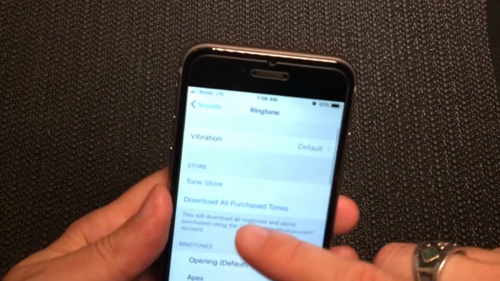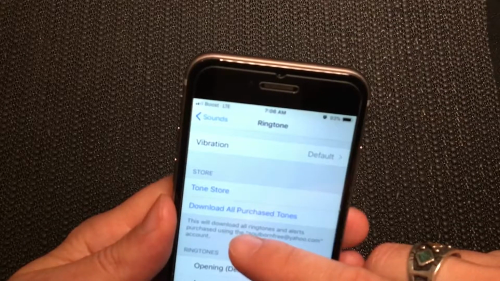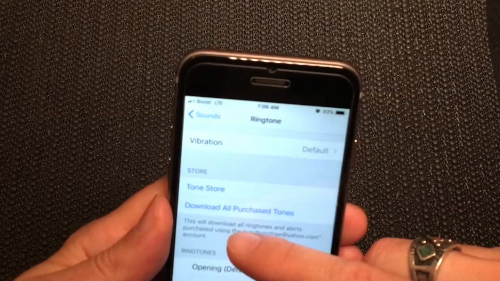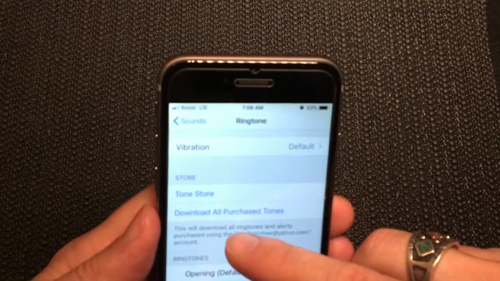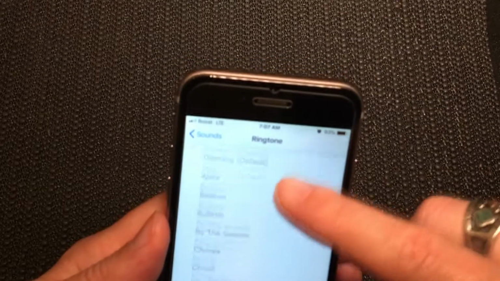And then you can also take a look at ones that you've downloaded or purchased. You'll see those in the list here. So it's quite easy. And then you can also adjust the